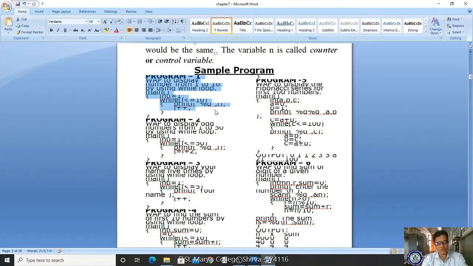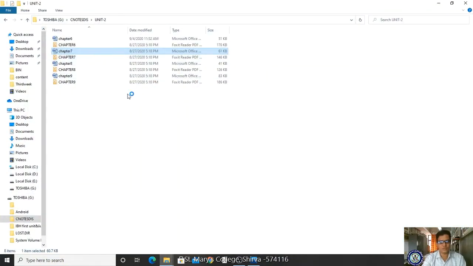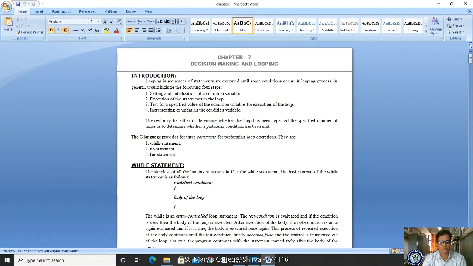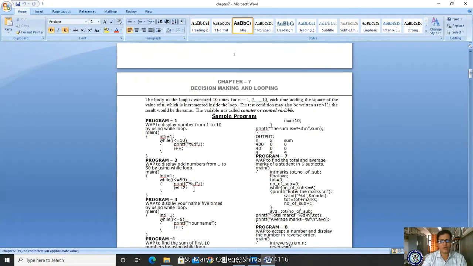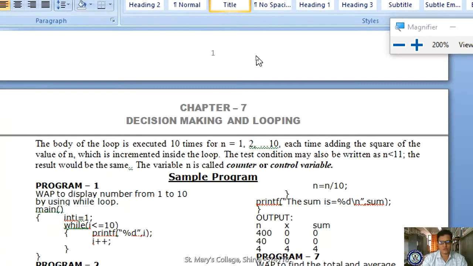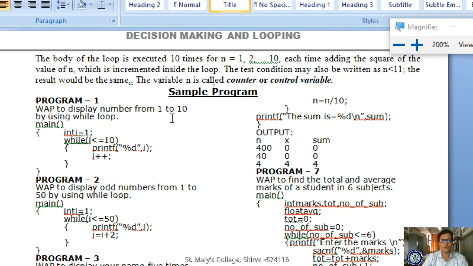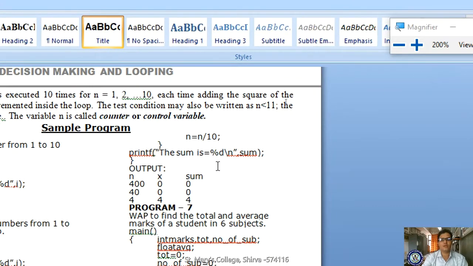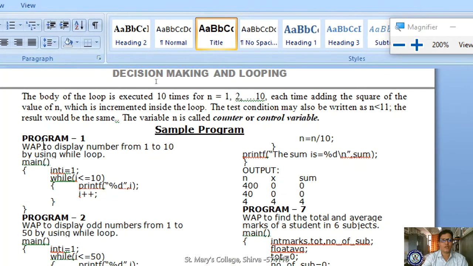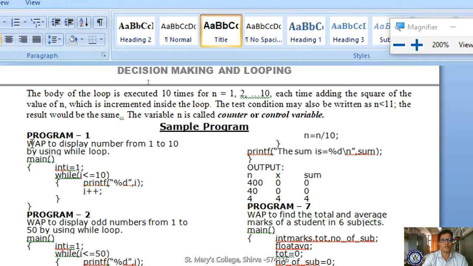Change. Let me close and open. No, I'm opening this. It is not visible, right? Now let us see here. It is also not visible, right? Let me make some alteration. Okay, now is it visible? It is visible, right? You are saying here to print numbers from 1 to 10 by using while loop.